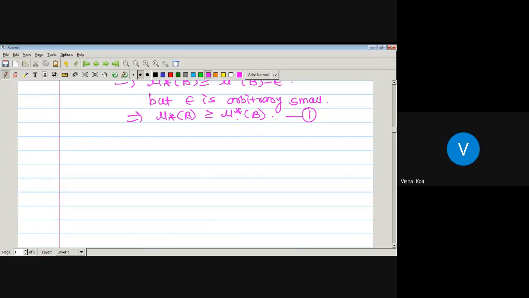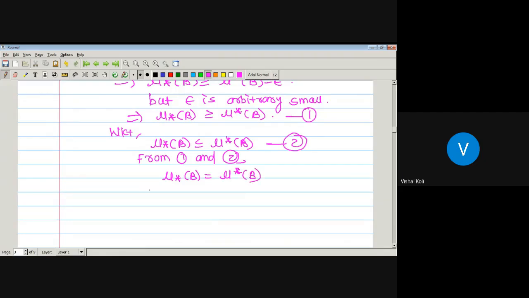Inner measure is always less equal to outer measure, and we know that for any set E, inner measure of E is always less equal to outer measure of B. So inner measure of B is less equal to outer measure of B. Take this one as 2. So from 1 and 2, inner measure of B is nothing but the outer measure of B, and that is our requirement.